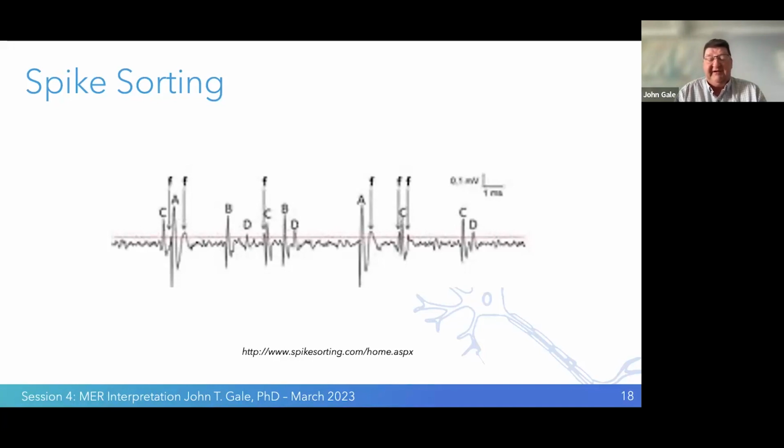In the past, we were recording from 1-2 recordings at a time. Now we have electrodes that record 100 channels at a time. The Dixie micro macro electrodes can record, in one case, 12 recordings at a time or 8 recordings at a time. So manually doing this and reviewing each of these spike trains in the past would take days. Now with our software, we can review and sort neurons in a matter of minutes, half hour to an hour, depending on the length of the data. But as we can see, spike sorting is essential. It allows us to differentiate the individual neurons that are in a recording.